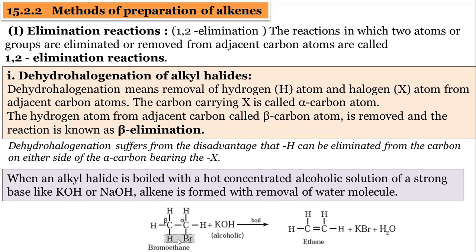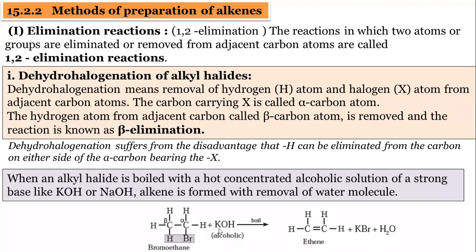Now if we remove these two, hydrogen and bromine, we get here a carbon-carbon double bond. It means these alkyl halides are converted into alkenes. This is a good example of alkyl halides, in presence of alcoholic KOH. Remember the condition, alcoholic KOH is important. What is the role of this alcoholic KOH? Elimination reaction. And if aqueous KOH is used here, it is a substitution reaction.